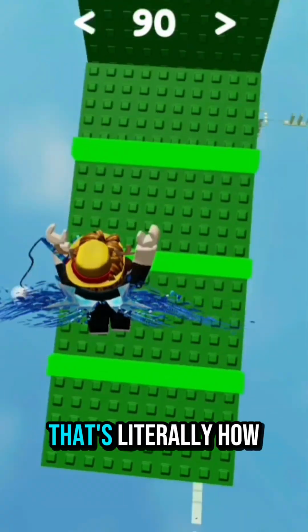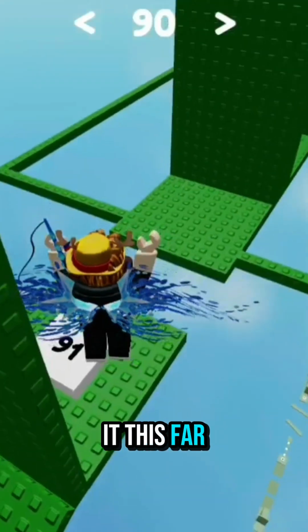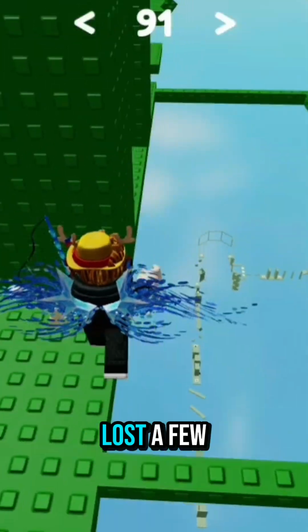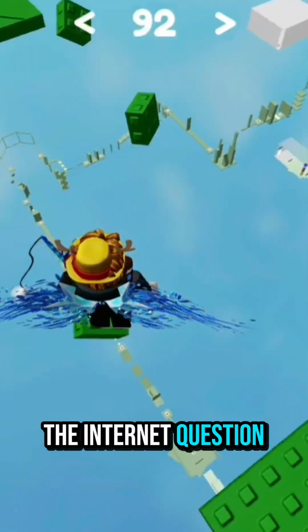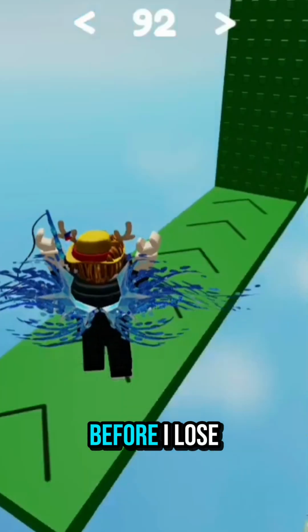And that's pretty much it. That's literally how I make all my rants. If you made it this far, congrats. You survived pure chaos and probably lost a few brain cells with me. But hey, now you can make your own chaos too. Go ahead, make the internet question your sanity. Anyway, I gotta go touch some grass before I lose my mind editing again.